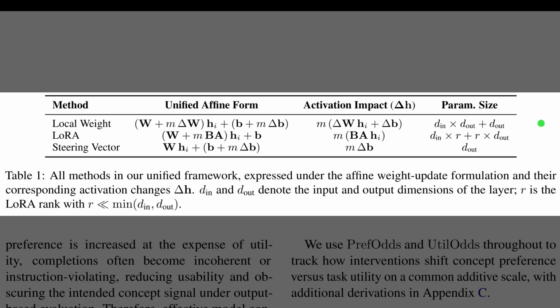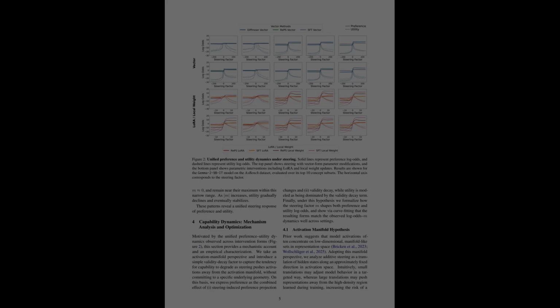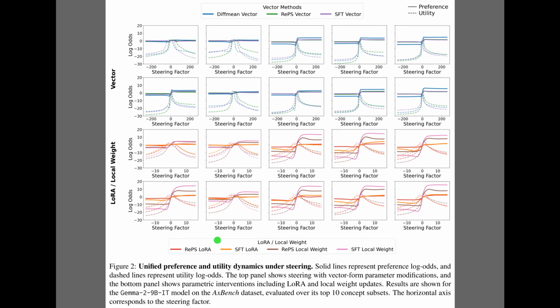So, Table 1 formalizes this by mapping each method to a specific component of the affine transformation equation. The top row shows that local weight fine-tuning updates both the weight matrix, W, and the bias vector, B. The middle row illustrates how low-rank adaptation restricts changes to the weights, using parameter-efficient low-rank matrices. Finally, the bottom row reveals that a steering vector is mathematically equivalent to simply updating the bias term. The key insight here is that all three include that scalar multiplier, M, which acts as a volume knob for the intervention.